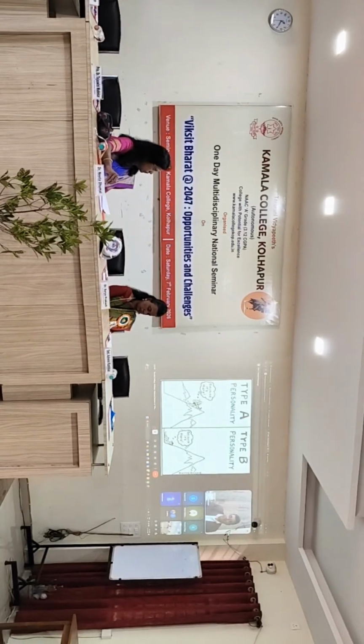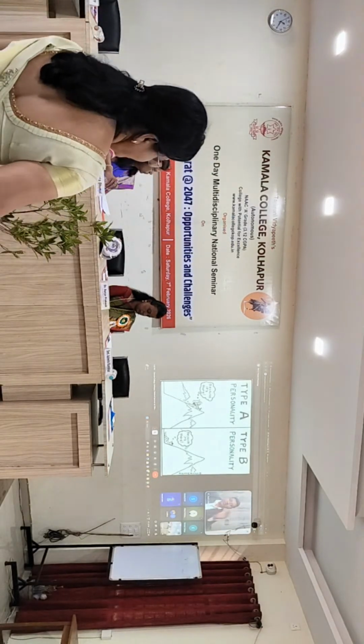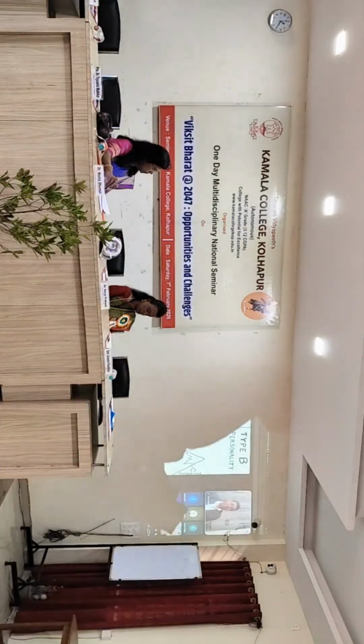So type A personality and type B personality, as far as management is concerned. Two kinds of people are there in the society, those who want to have their startup. See, type A personalities are there. You can see on the top of the hill, persons are there because they are on top. And type B personality is saying he could not jump, he could not get on top. He is on a particular lap of the mountain.